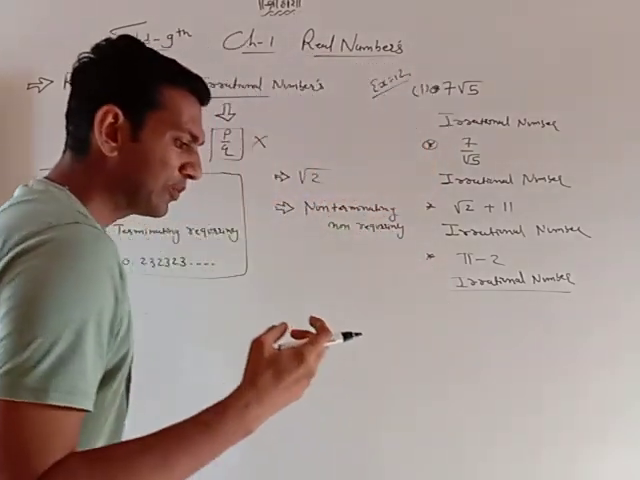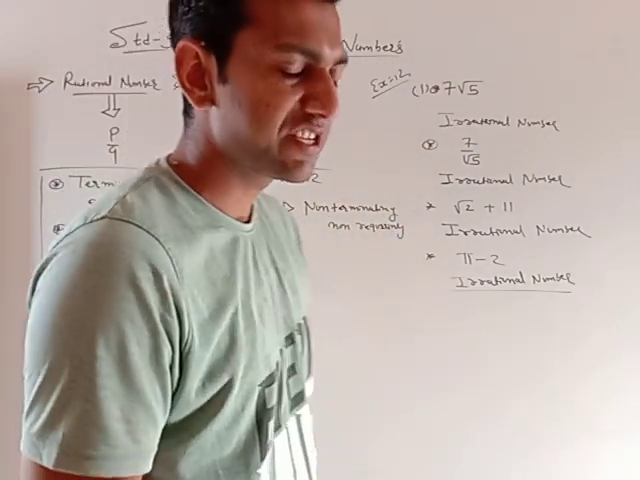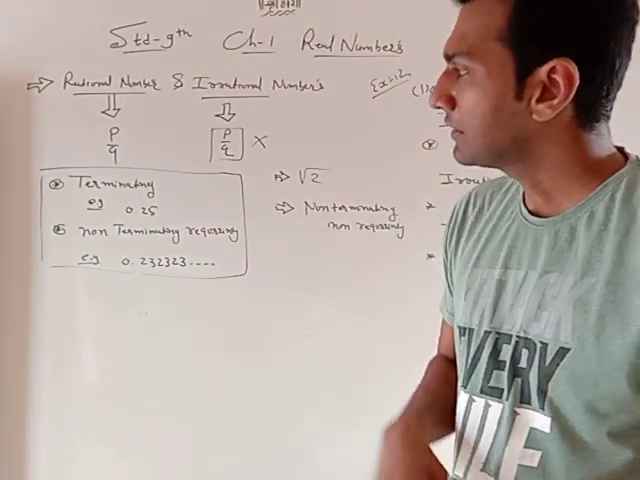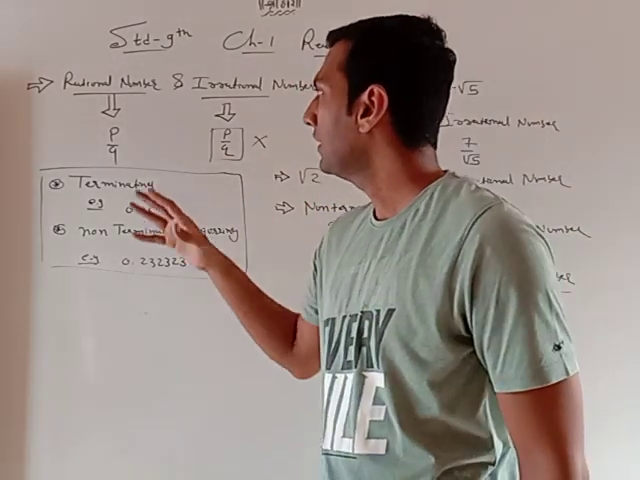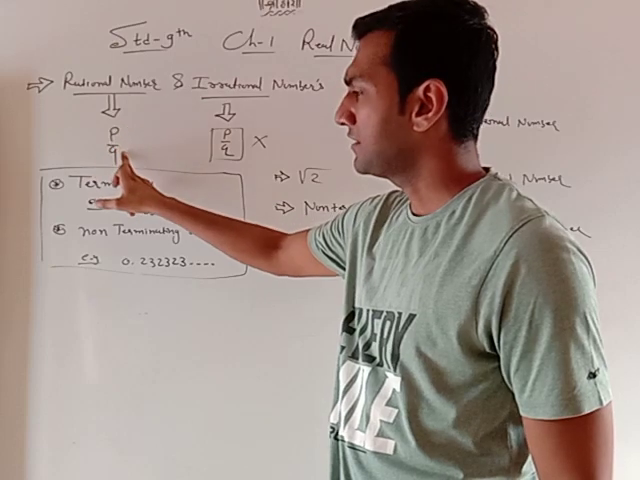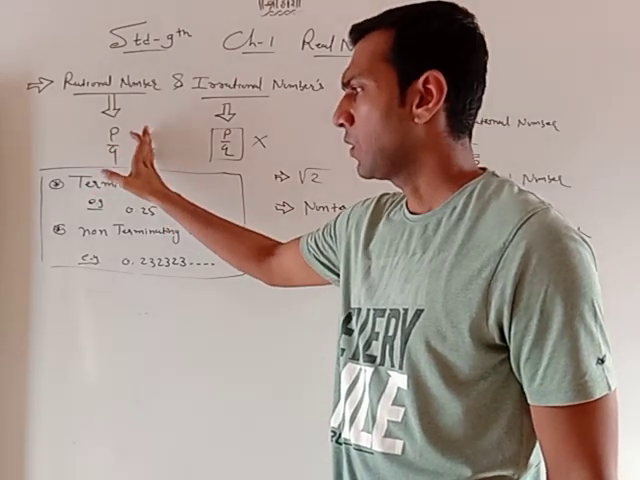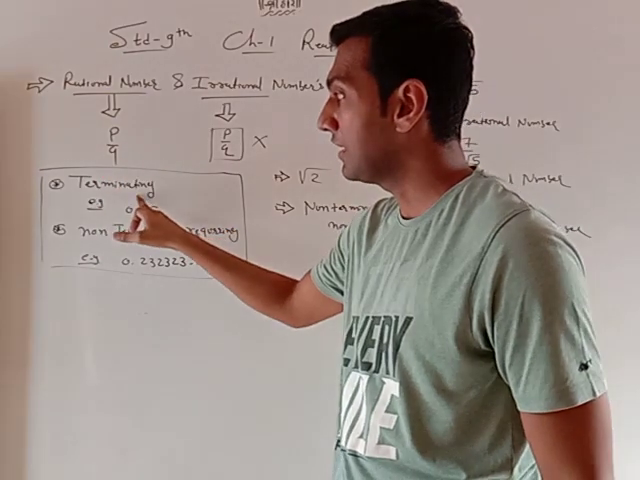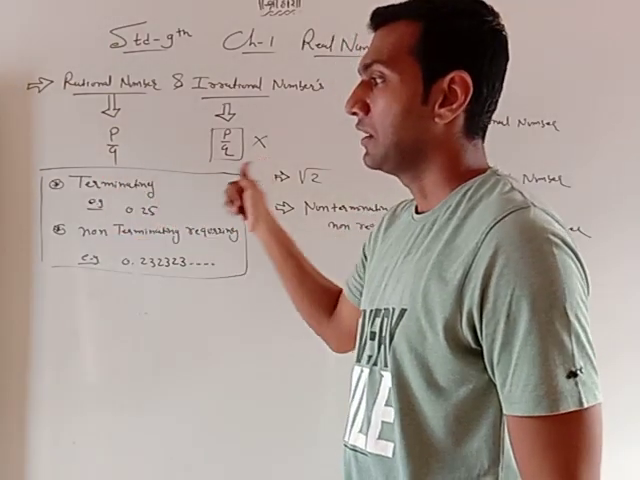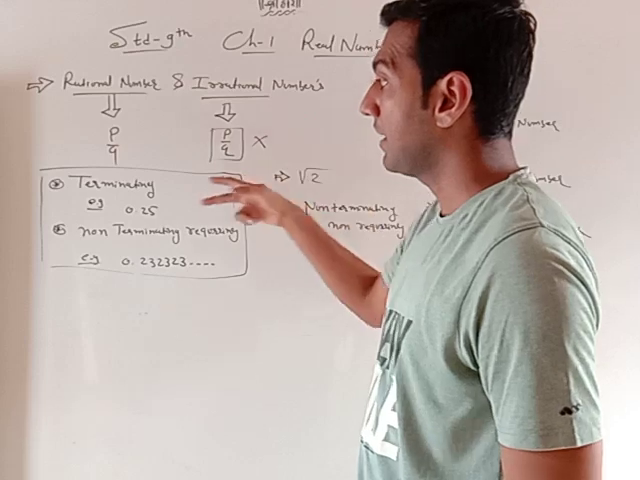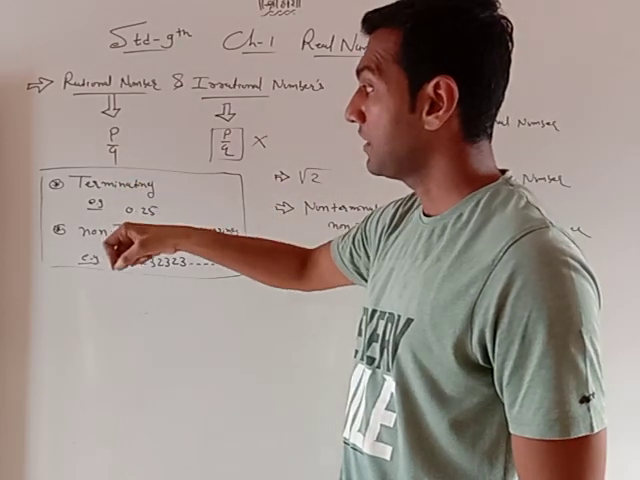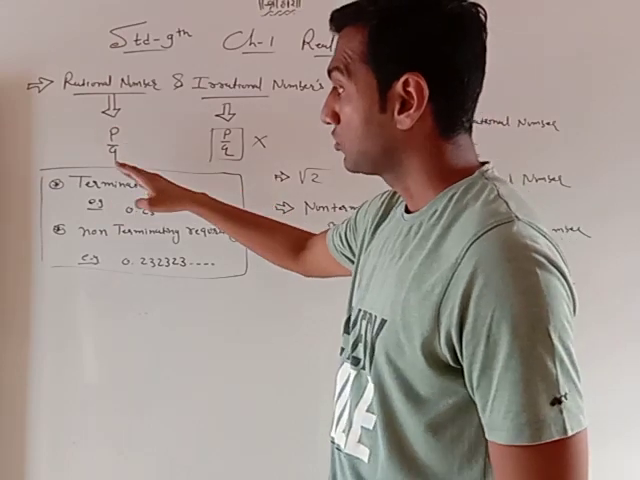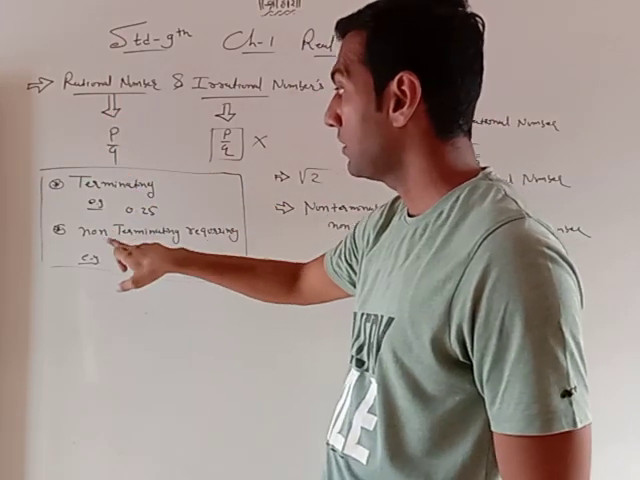So I hope you understand what is a rational number and what is an irrational number. Once again I repeat, listen carefully. Those numbers that are expressed in the p by q form are called rational numbers. Which numbers are expressed in the p by q form? Terminating numbers, meaning after the decimal the digits do not go up to infinity. Such a number is called a terminating number. Terminating numbers are always expressed in the p by q form. So a terminating number is a rational number.